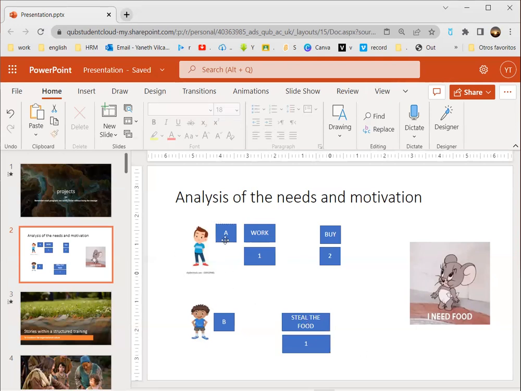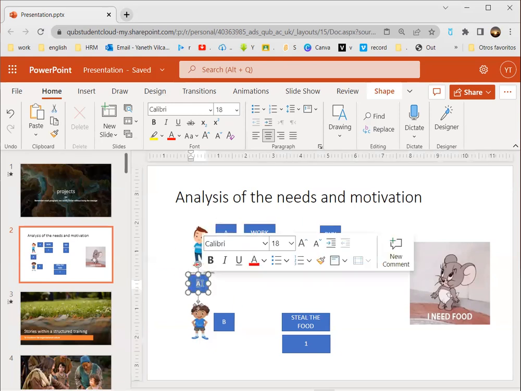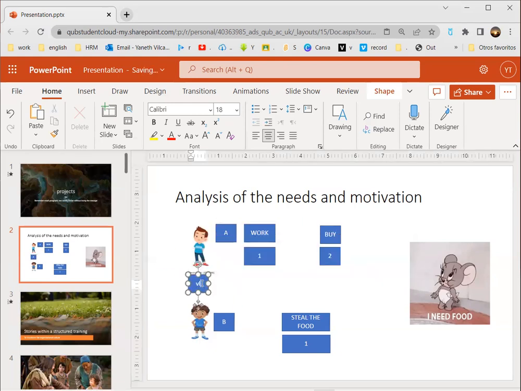Why did the character A choose to work and then to buy the food, whereas the character B decided to steal the food? It is based on the values that each of them has. So we have to keep into consideration the values, what they are made of. And the values are inside the culture of each individual.